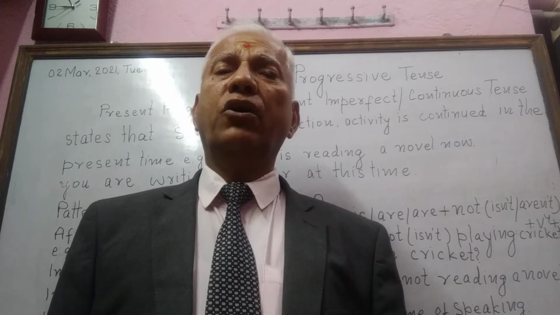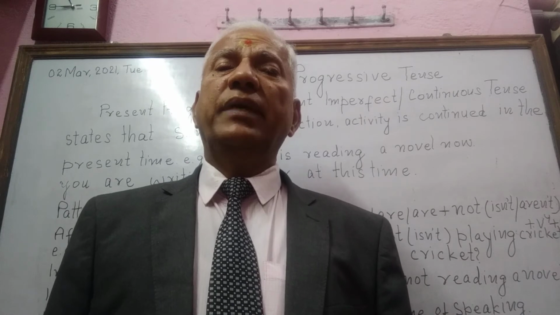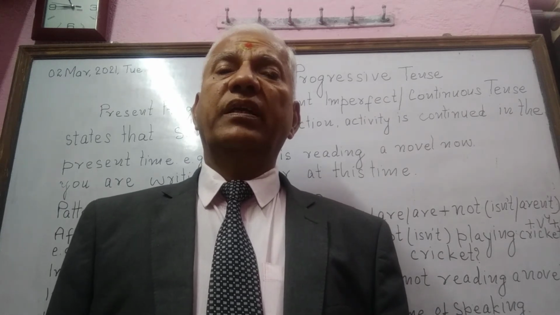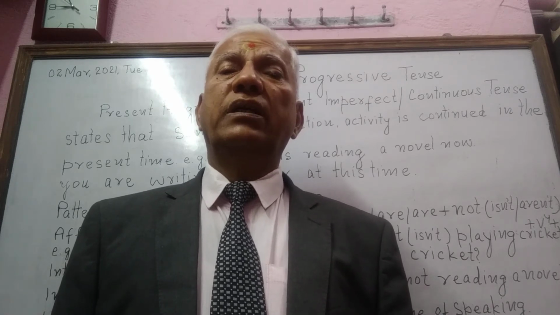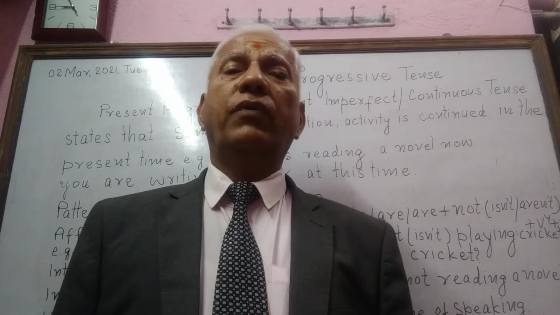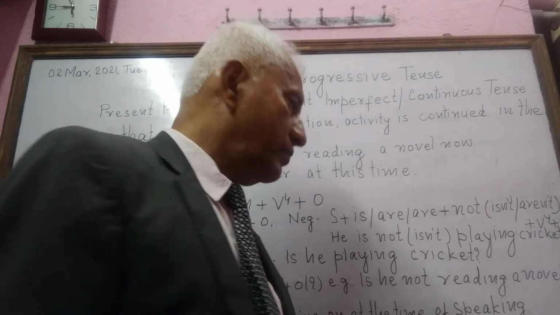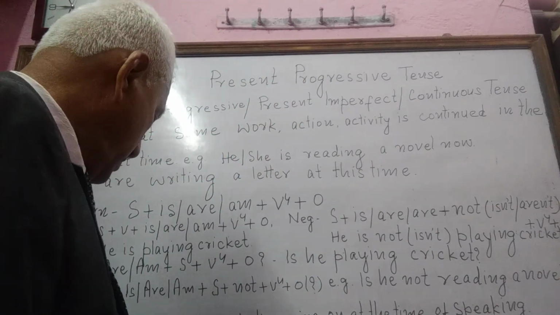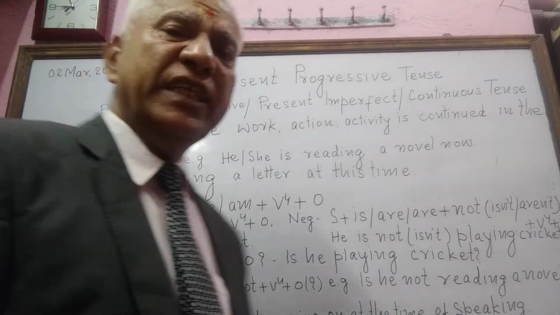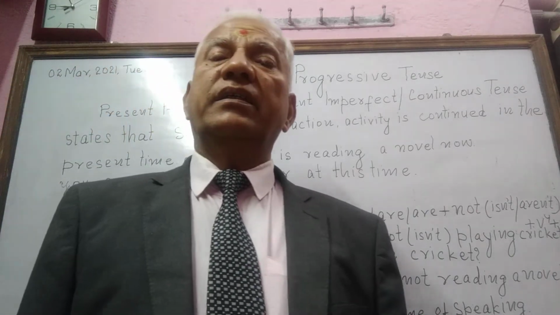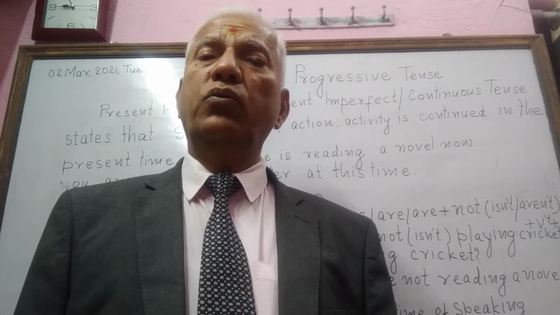Number 2, verbs of emotions and mental activity, for example think, know, understand, watch, etc. Number 3, verbs showing possession, such as appear, seem, look.